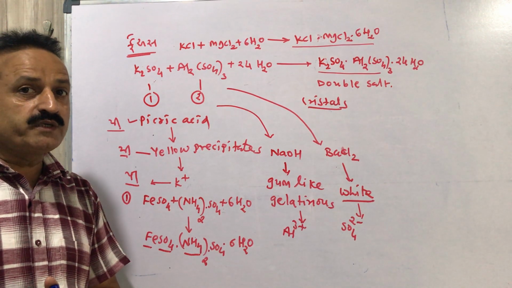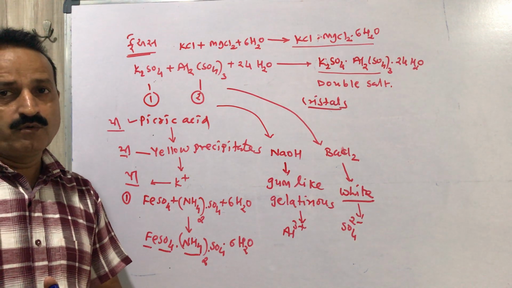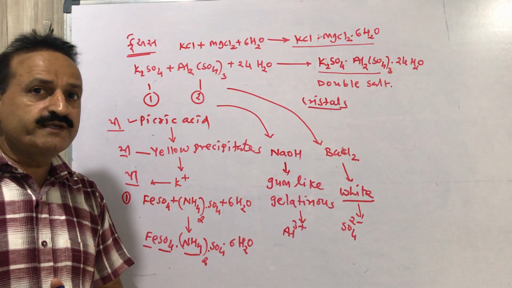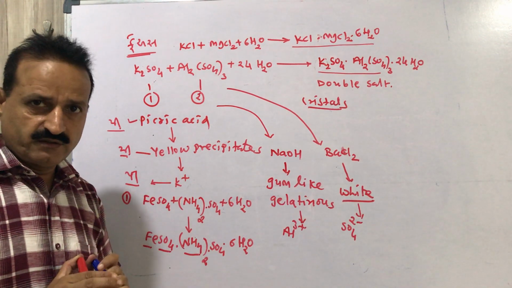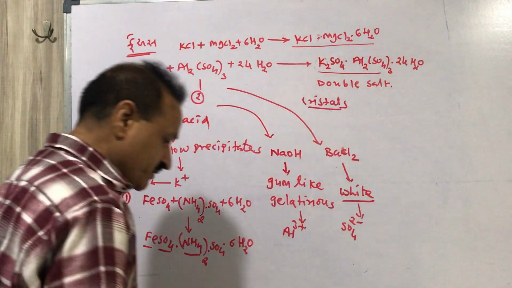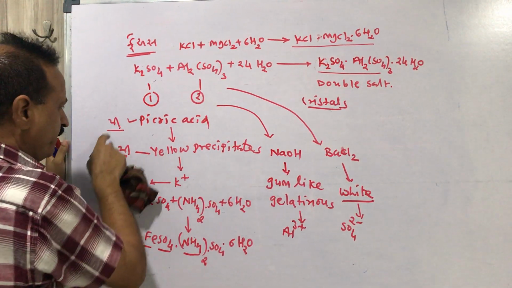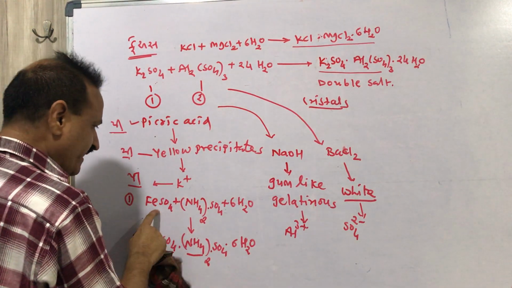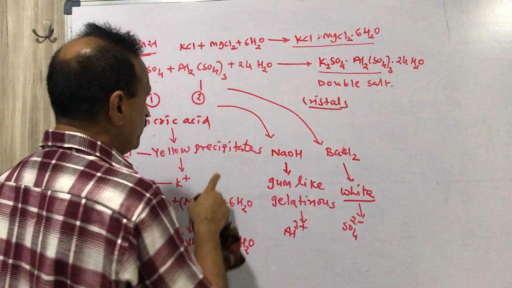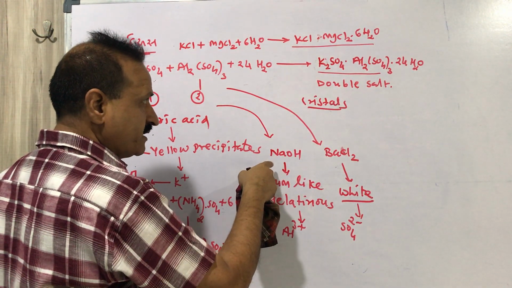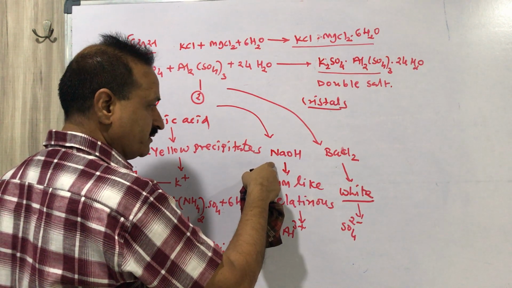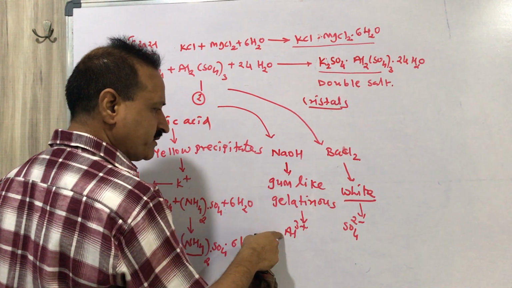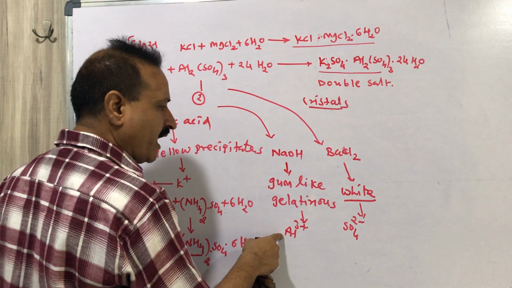Now we are going to discuss what a complex compound is and how a coordination compound is formed. First, recall: picric acid, yellow precipitate, then it is the presence of potassium. If the crystal gives a gum-like gelatinous precipitate with NaOH, then it is the presence of aluminum ion.